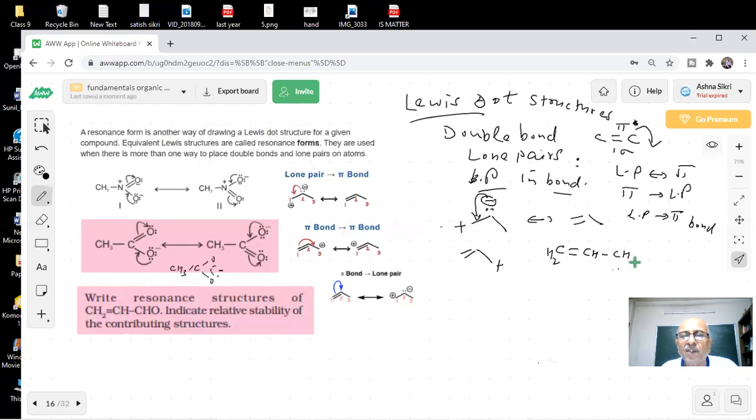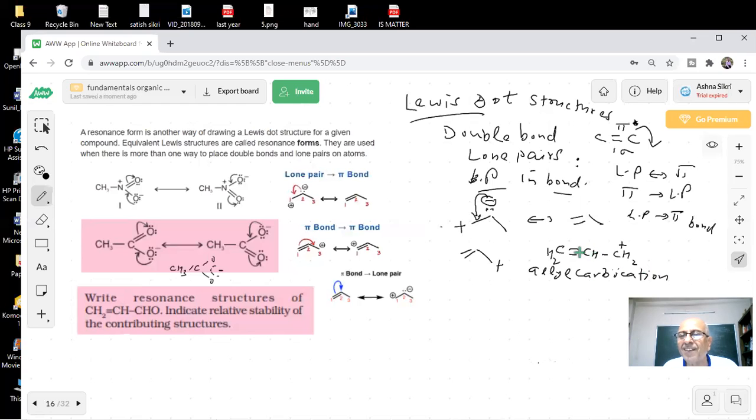What is this, students? What is this called? You already know about this. What is this, students? Sir, this is propene. You have a carbocation, which one is this? Allylic carbocation, that is what I mean. This is an allyl carbocation, students. You know it is more stable. Why is it more stable?